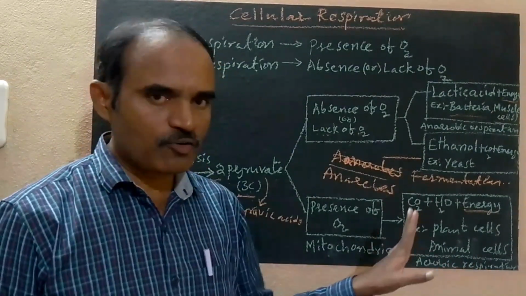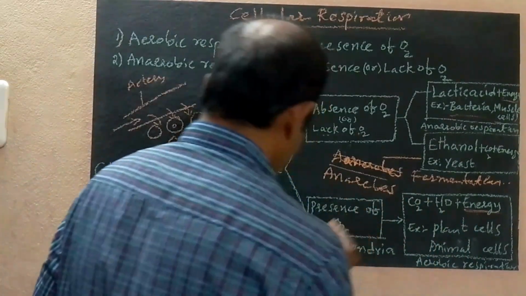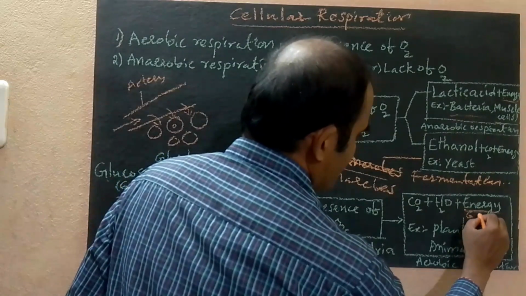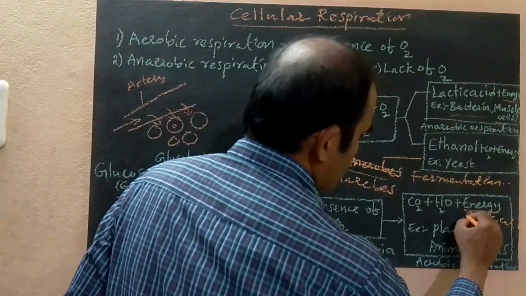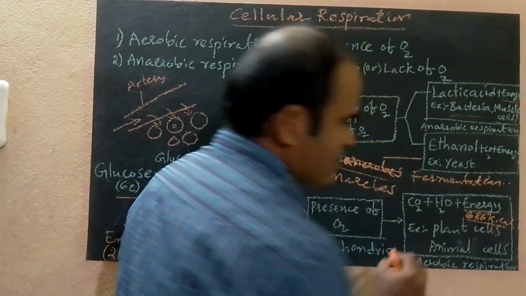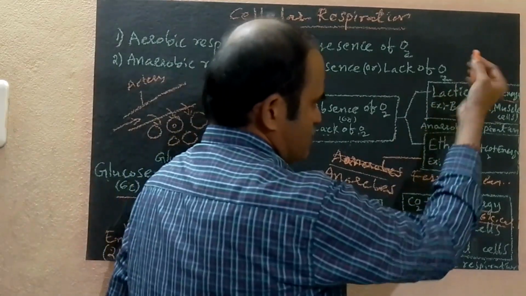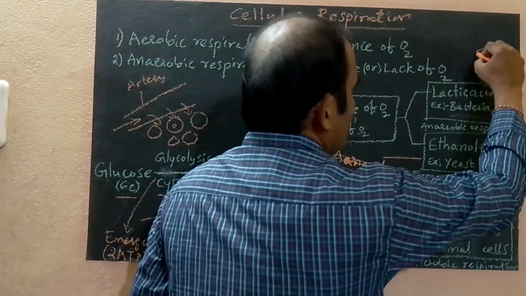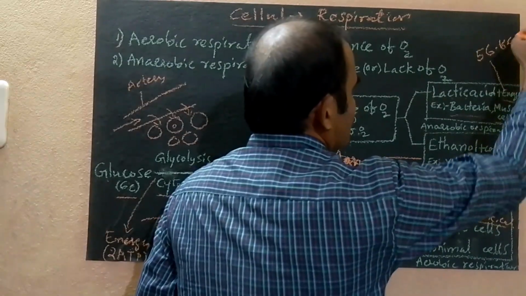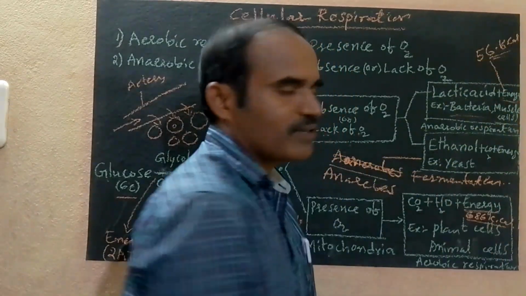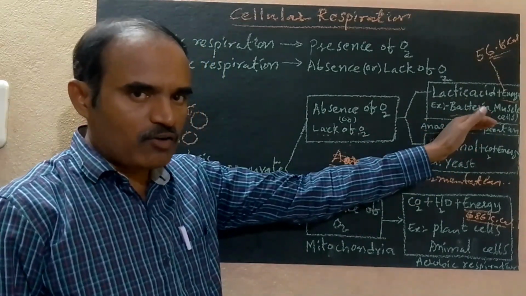Aerobic respiration produces a greater amount of energy. 686 kilocalories of energy is produced. In the absence of oxygen, or lack of oxygen, only 56 kilocalories of energy is produced, compared to the presence of oxygen.